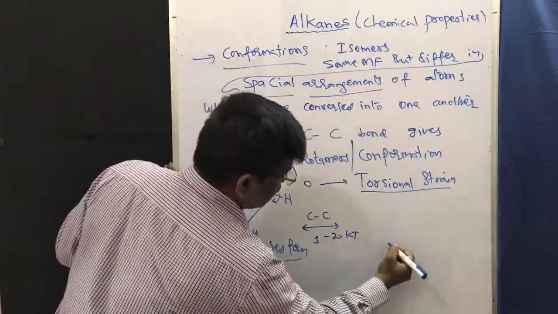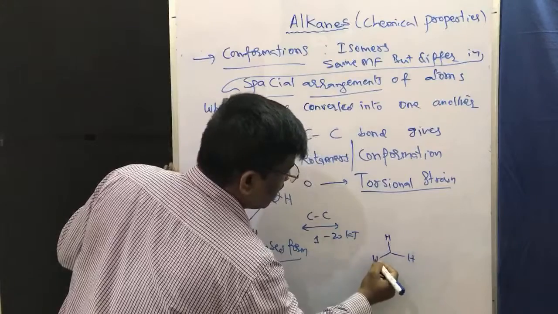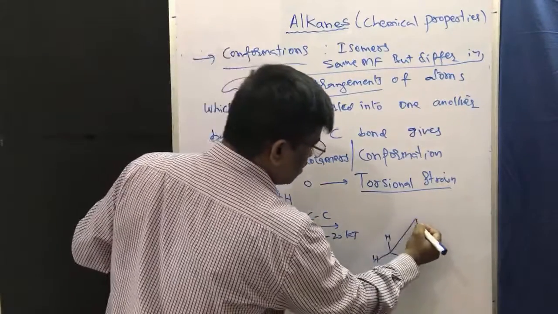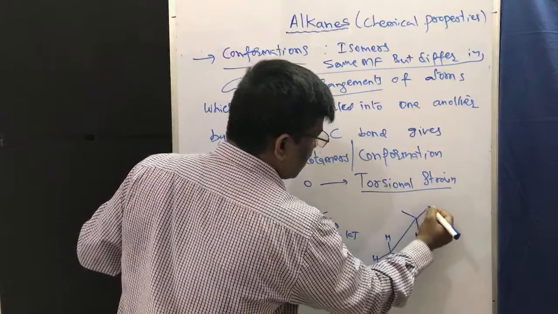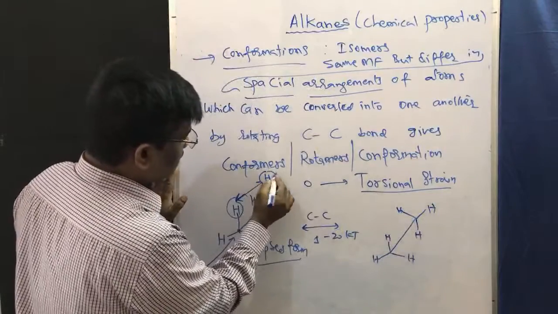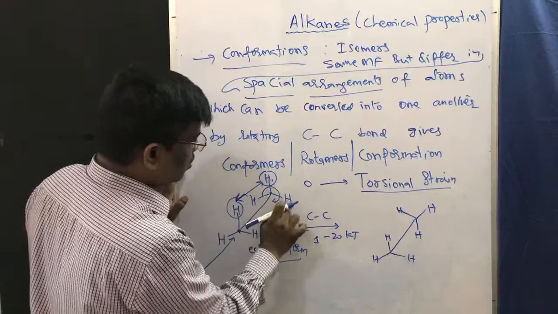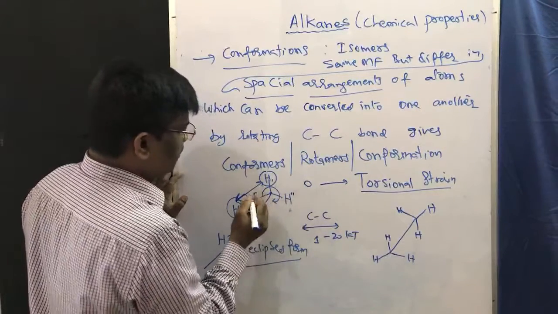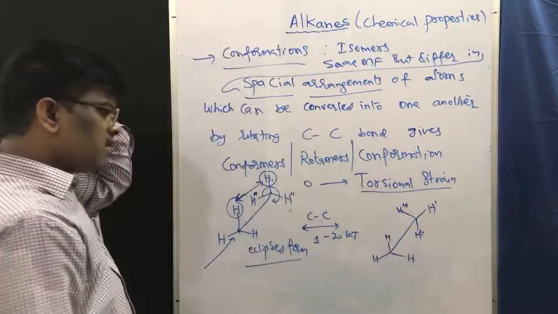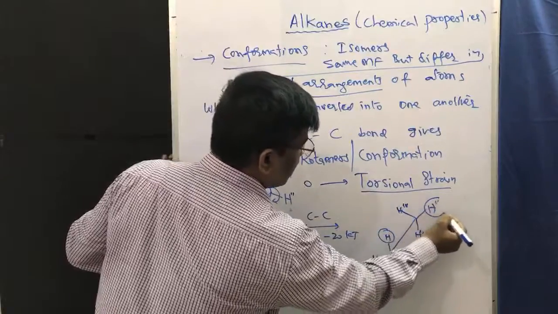So how? On the lower end I have hydrogen and hydrogen. Here this hydrogen comes down, and this is the hydrogen. I name the carbons 1, 2, 3. Here is one hydrogen, and here is another hydrogen.